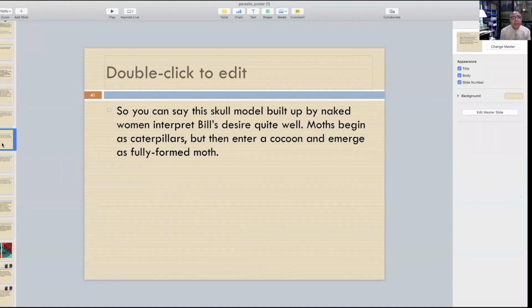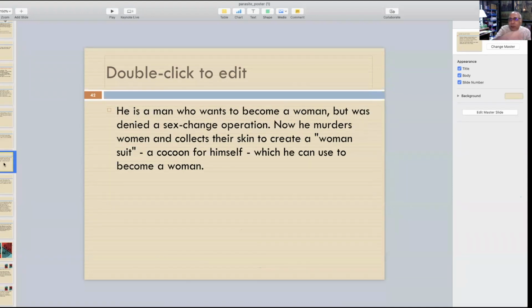Moths begin as a caterpillar, but then enter a cocoon and emerge as a fully formed moth. This is a process which we all have studied in the 6th or 7th standard. So it's nothing new, but why is he saying it? Because there is a process, he has an analogy in the film. He's a man who wants to become a woman but was denied a sex change operation. Now he murders women and collects their skins to create a woman's suit, a cocoon for himself, which he can use to become a woman.